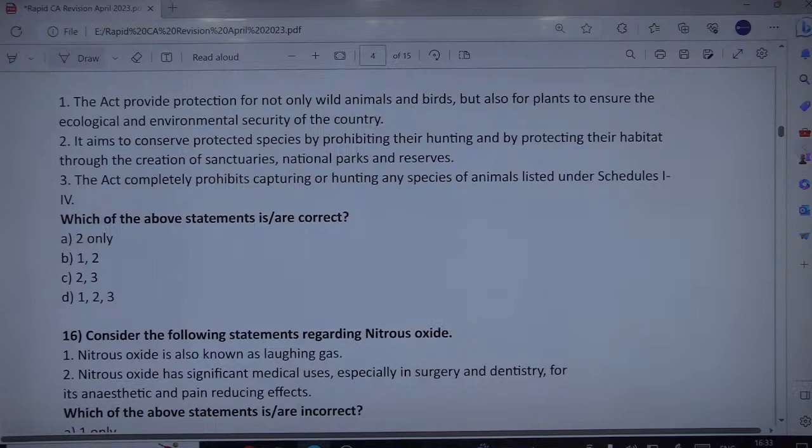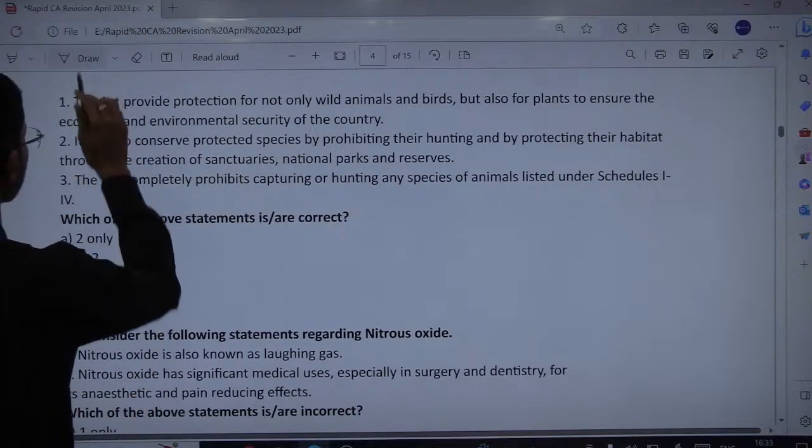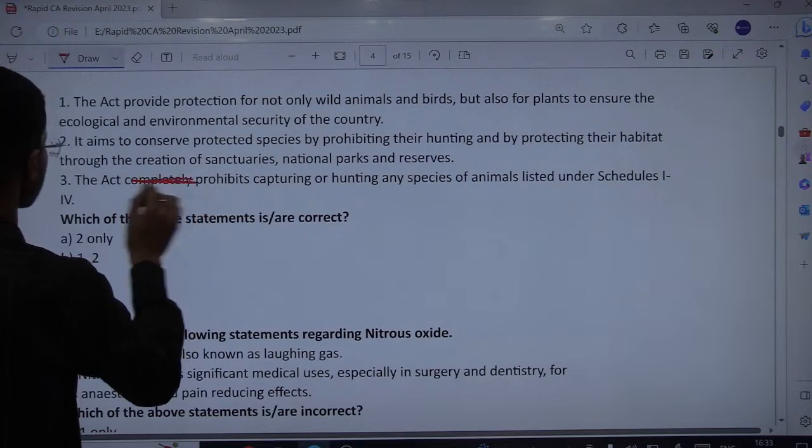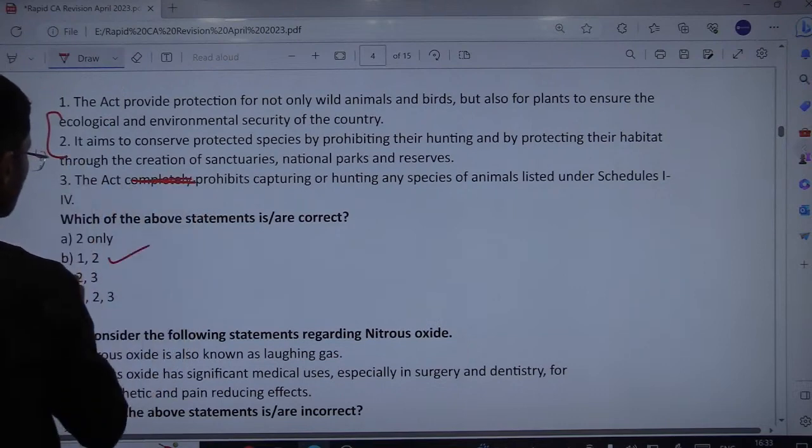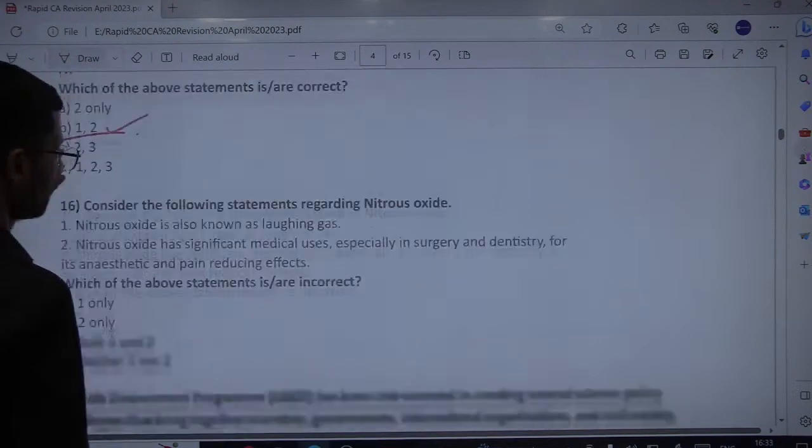So the word completely seems to be problematic here, because for schedules 1 to 4 there are a few exceptions as well, such as hunting a diseased or dangerous animal or bird constituting a threat to human life or property, or for scientific research or management. So of course it is not completely banned. The issue is with this word completely. So two statements are correct, 1 and 2. Therefore the correct option would be B.